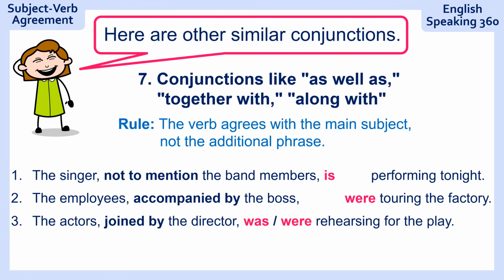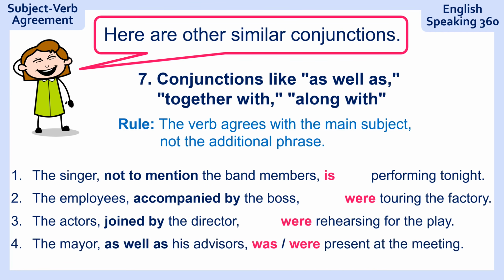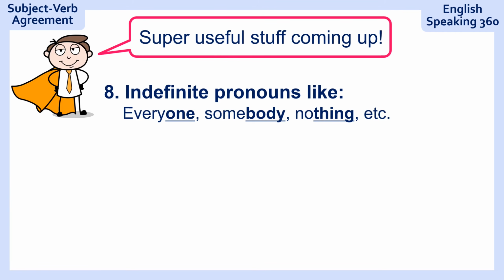The actors, joined by the director, rehearsing for the play. The actors, joined by the director, were rehearsing for the play because the actors were rehearsing. The mayor, as well as his advisors, present at the meeting. The mayor was present at the meeting.